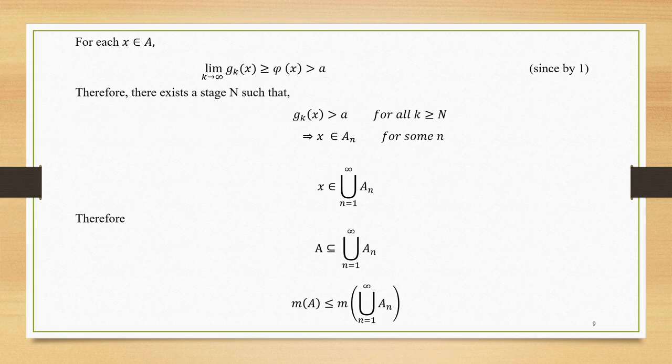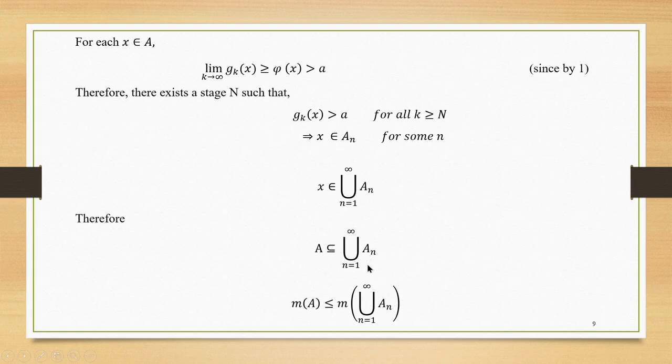Therefore, using the definition of convergence, we get that there exists a stage n that satisfies the condition g_k(x) is greater than a. So, we get that x belongs to A_n. So, what you have is x belongs to union A_n. Therefore, we prove that A is a subset of union A_n.